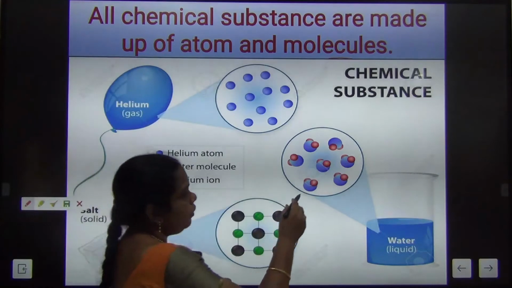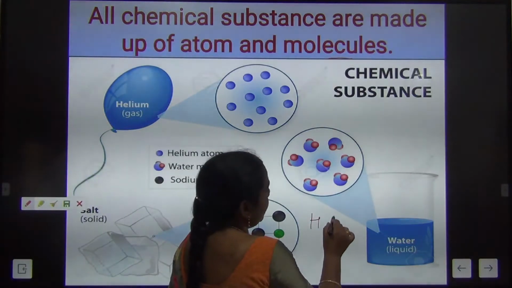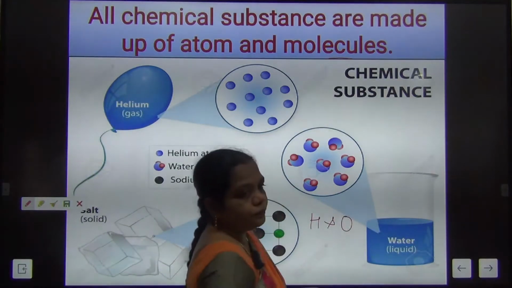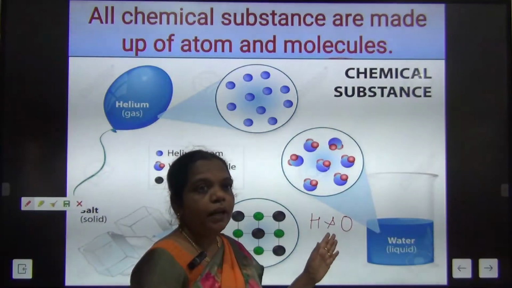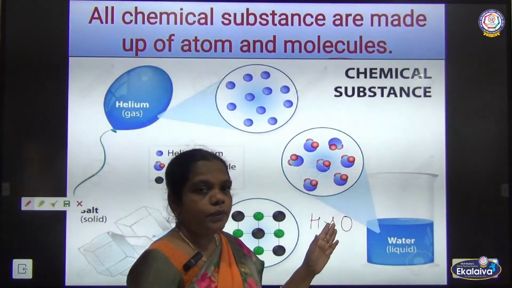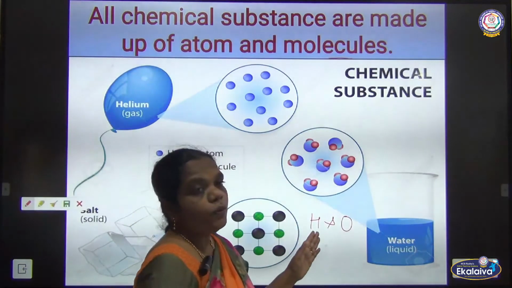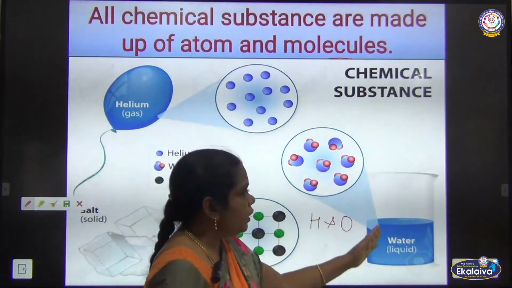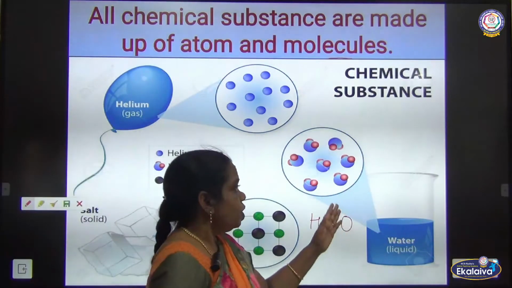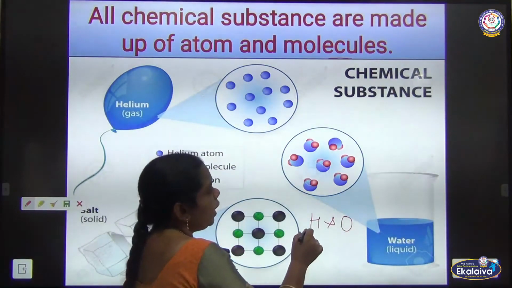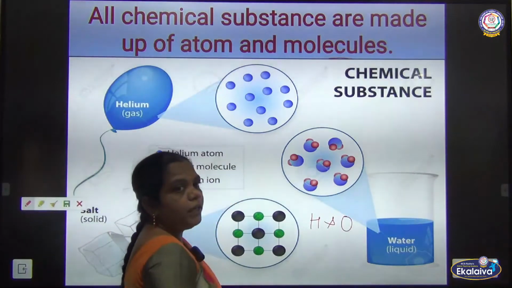Water is made of hydrogen atoms and oxygen atoms, so it is considered a chemical. Without water we cannot survive, and that water is made of hydrogen and oxygen atoms.